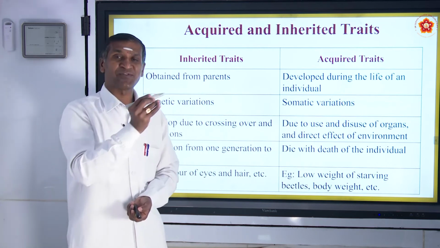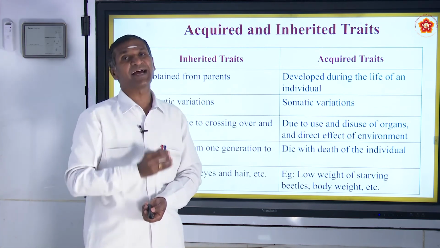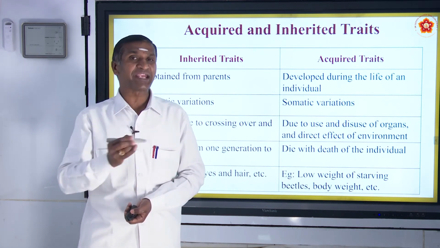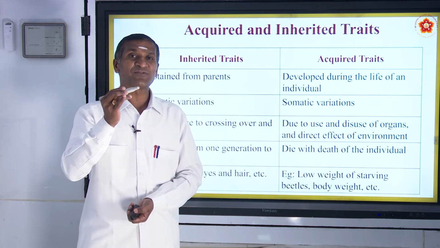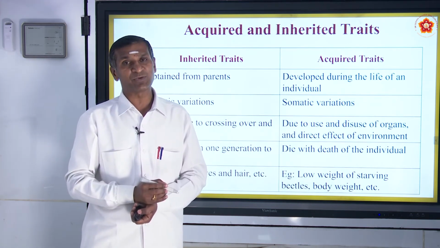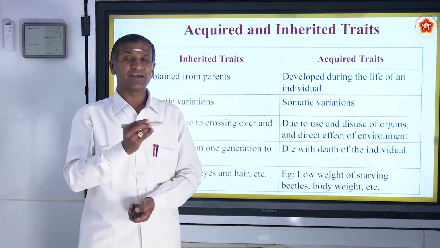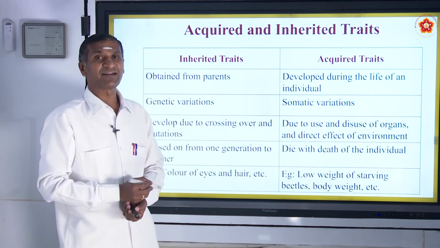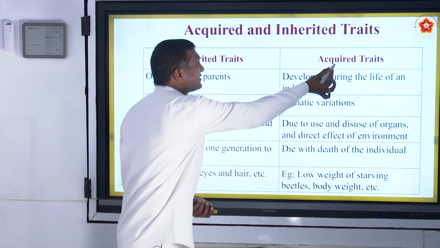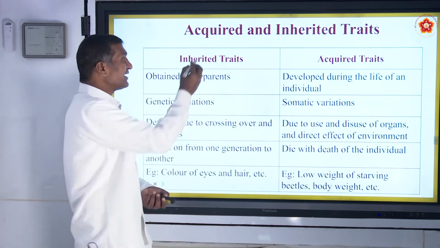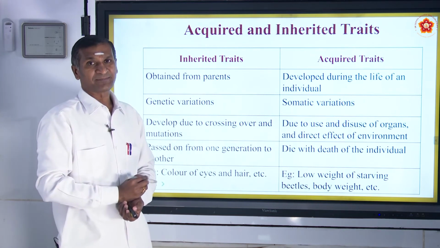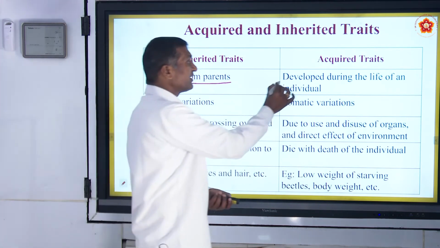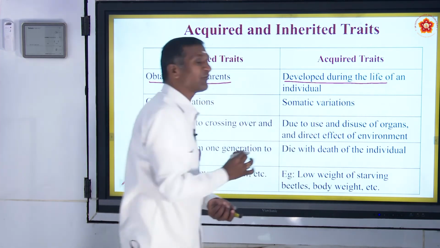By understanding the beetle population's three cases, we came to know the factors that were responsible for evolution. Finally, the evolution of any organism involves two kinds of traits: acquired traits and inherited traits. Inherited, inborn, obtained from parents, whereas acquired, developed during the life of an individual.